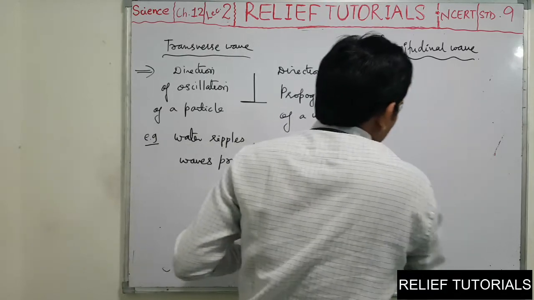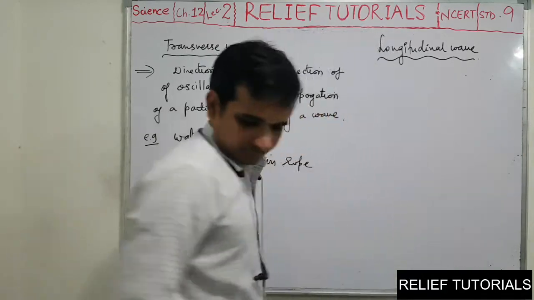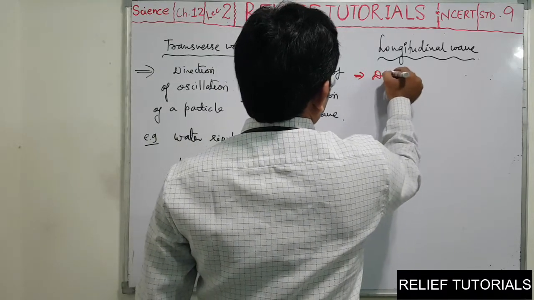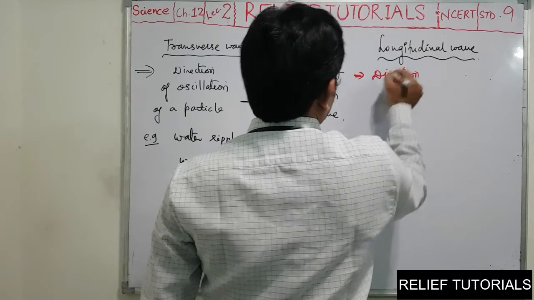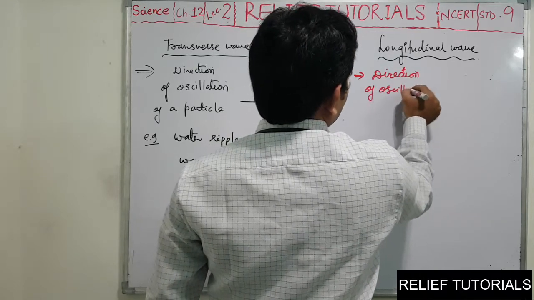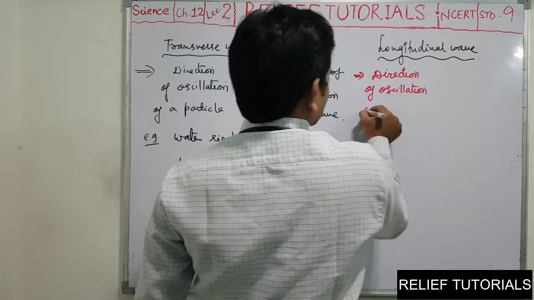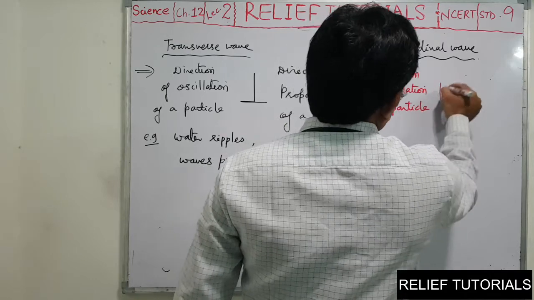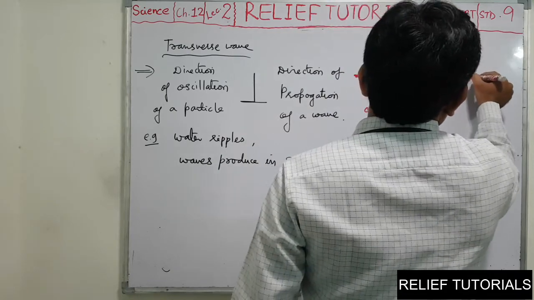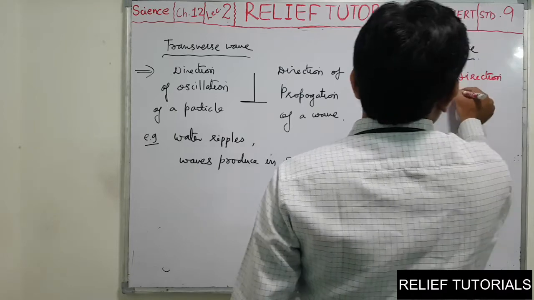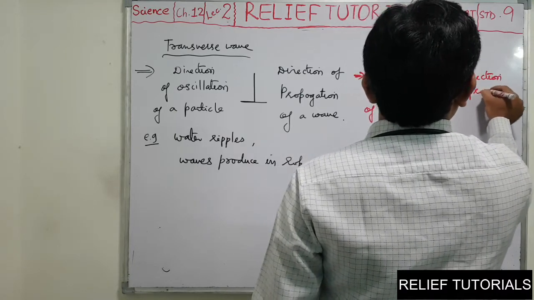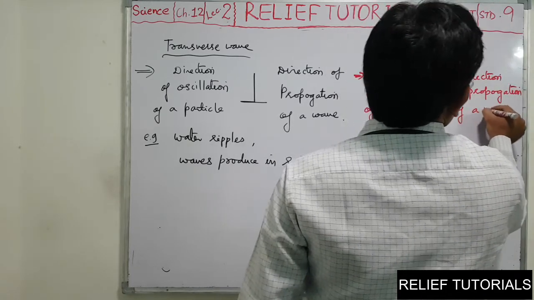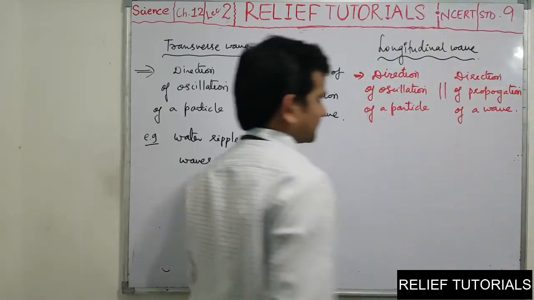So the condition for the longitudinal wave is when the direction of oscillation of a particle is parallel to the direction of propagation of a wave.